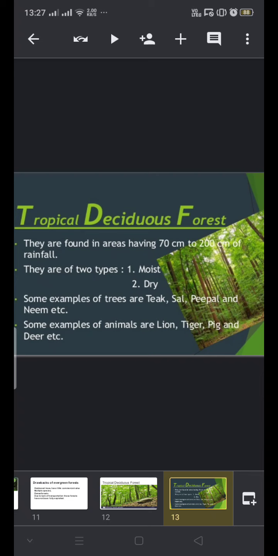They are of two types, moist and dry. Moist deciduous forests are more green, where more rainfall is occurring, and dry forests appear more dry, in areas where there is less rainfall. The examples of these are teak, sal, peepal, neem. These are the basic trees found in this area.